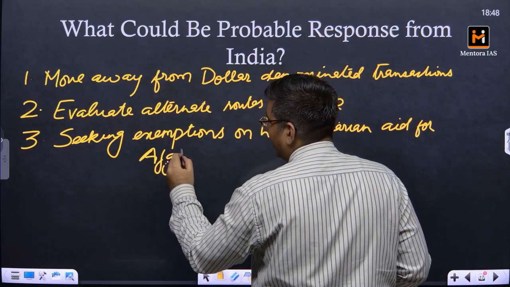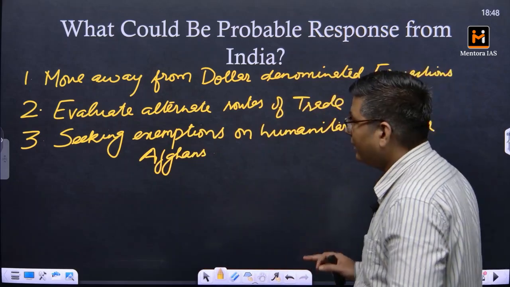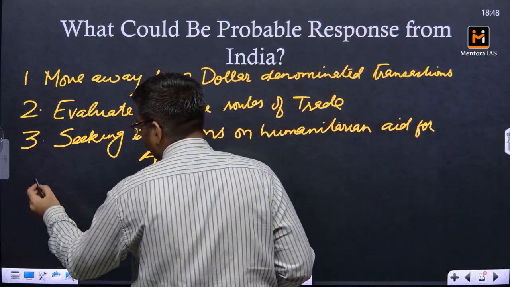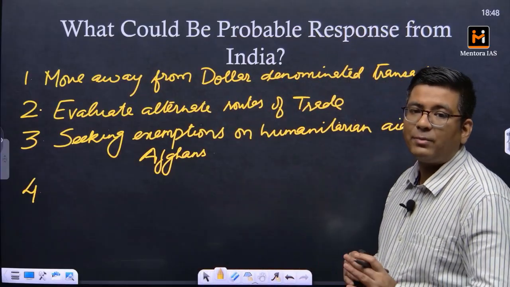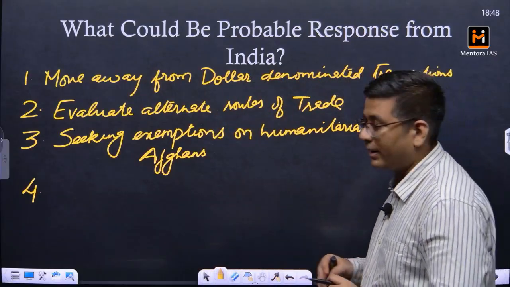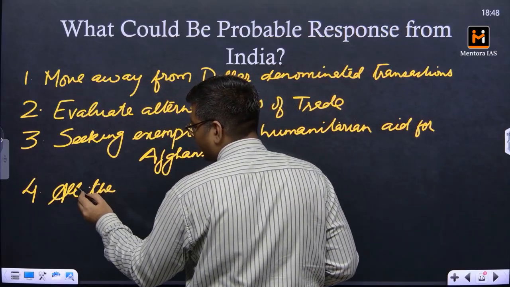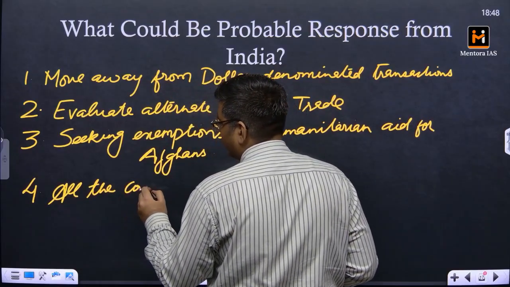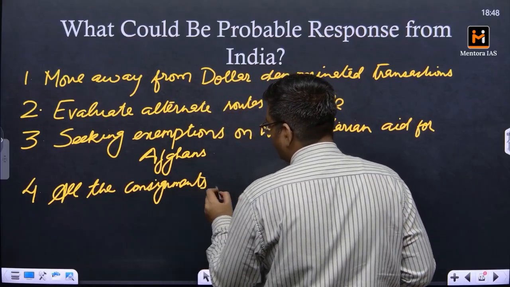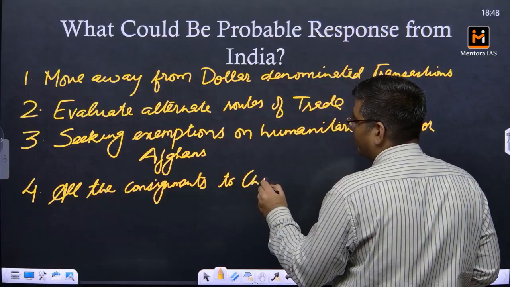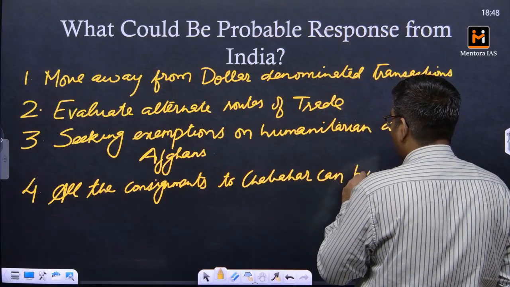Okay, the next thing that could be done is basically the fourth part, and that is going to be the concept of having some kind of arrangement with the compliance as well. So here basically all the consignments to Chabahar can be subjected to strict compliance control.